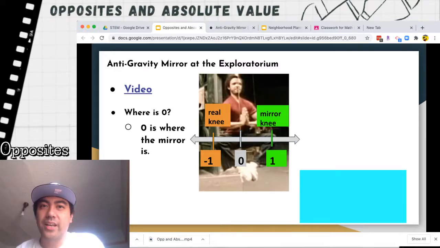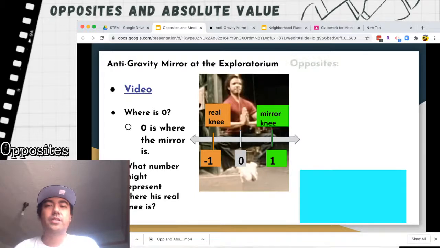If the real knee is at -1, then the mirror knee would be at 1, because the real knee is about 1 foot away from the mirror, and the mirror knee is also 1 foot away from the mirror.